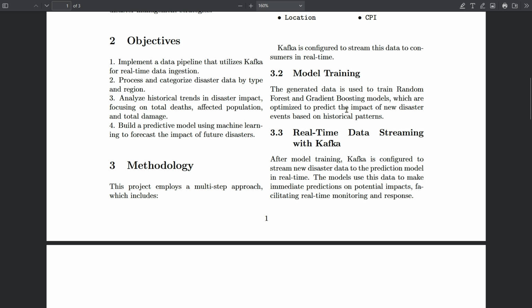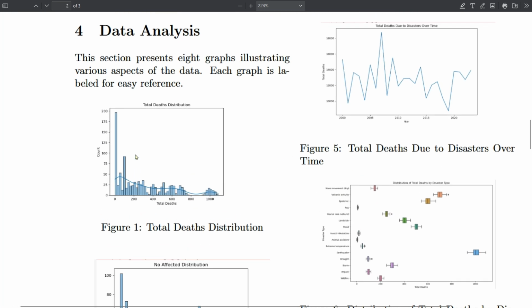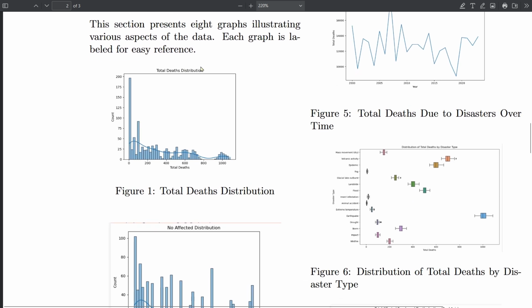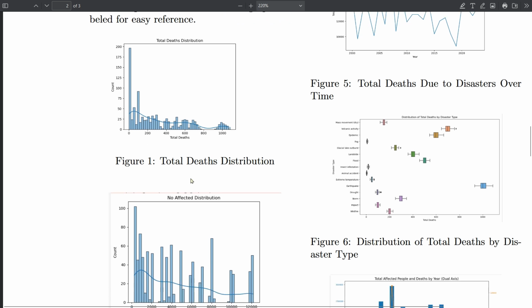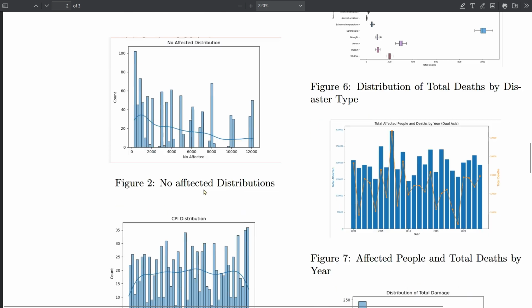Now, for model training, we have used the random forest and gradient boosting models, and we will see the results we get after the training as well. Now, for the data which we have generated, firstly we will see the total deaths distribution according to the number of counts and the total deaths in that particular disaster, and then the people affected in particular years.